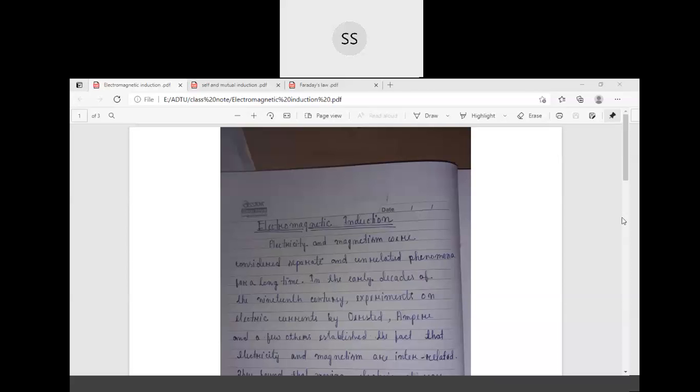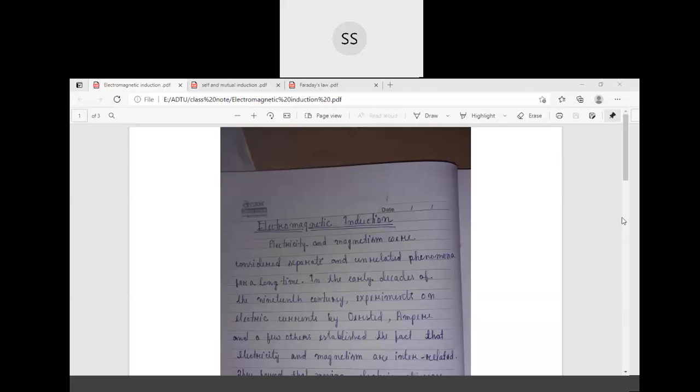So the word electromagnetic induction is a combination of electricity and magnetism. We know that when a charge is at rest, it produces an electric field around itself, and when charges move, it produces electric current.